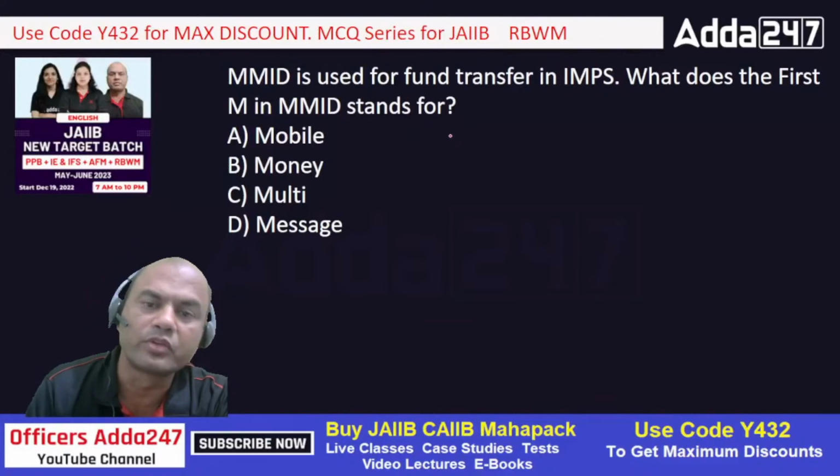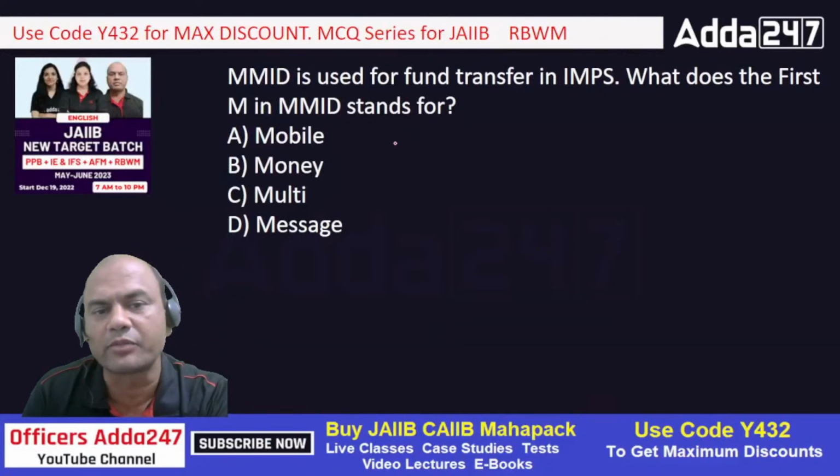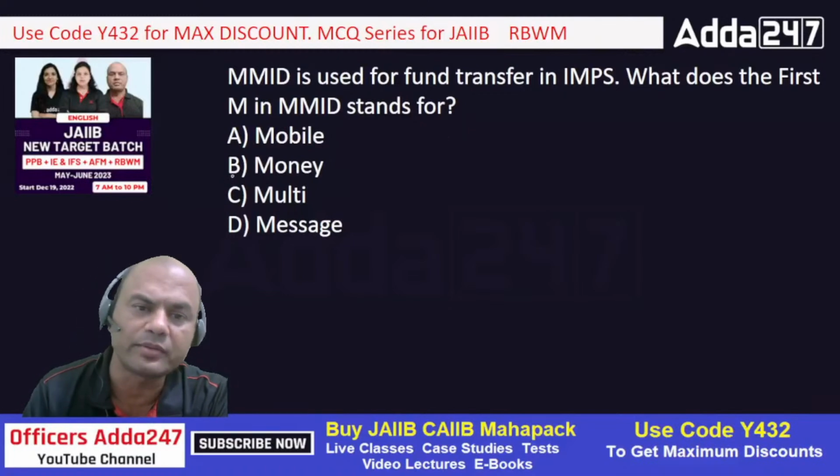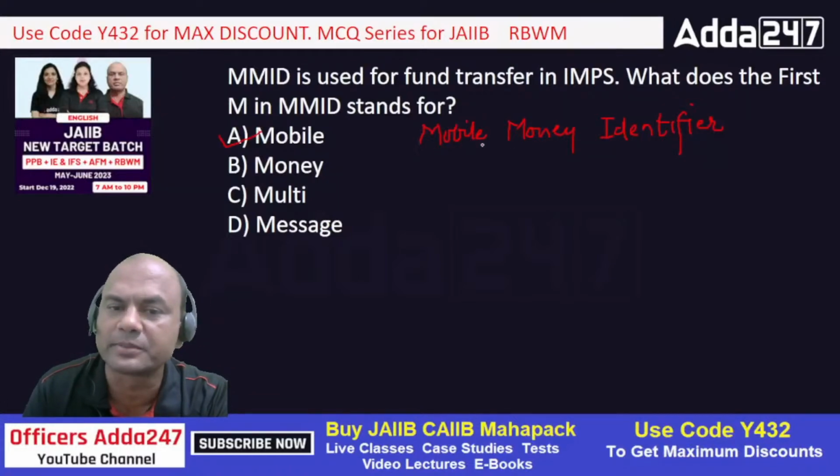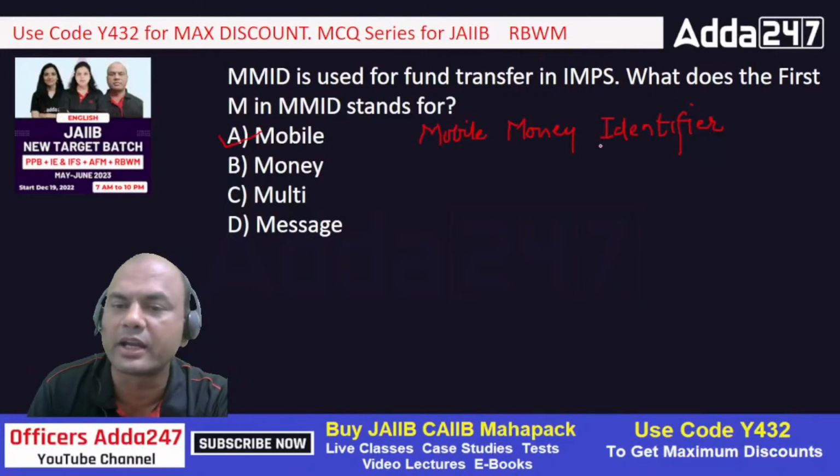The first M stands for mobile. MMID means Mobile Money Identifier. So the first M stands for mobile, the second M stands for money, and ID stands for identifier.